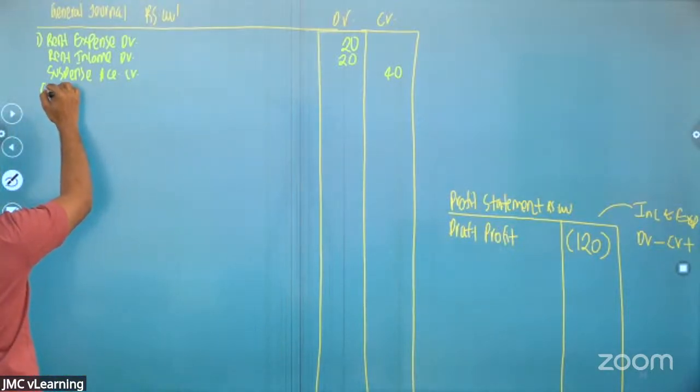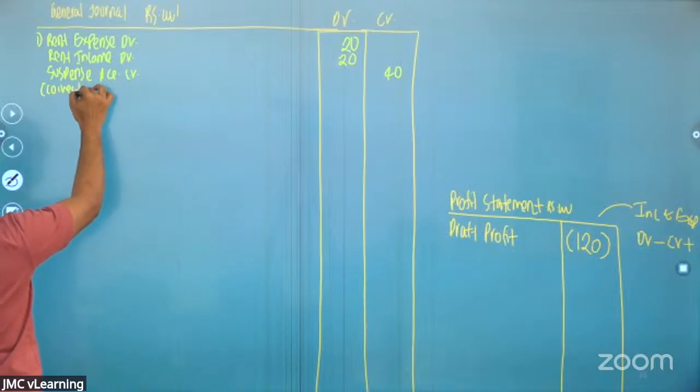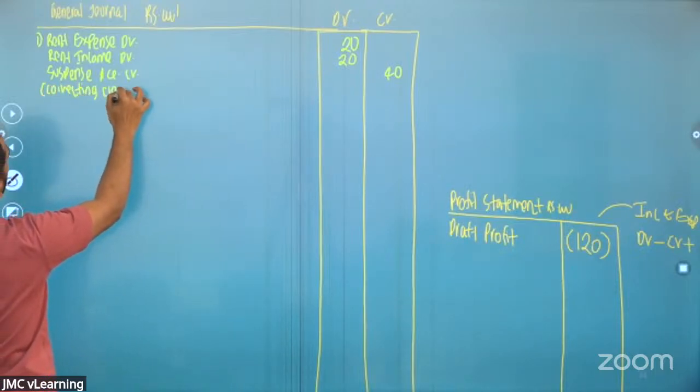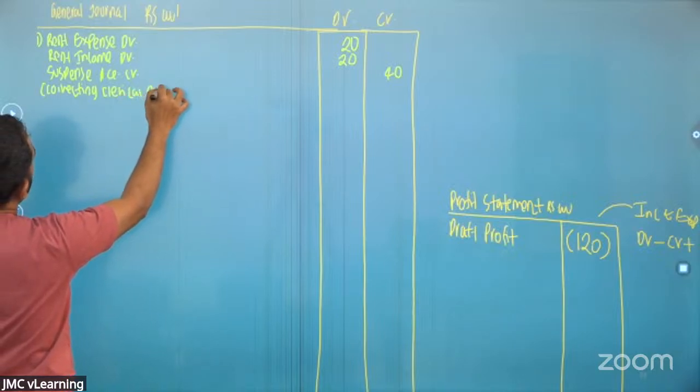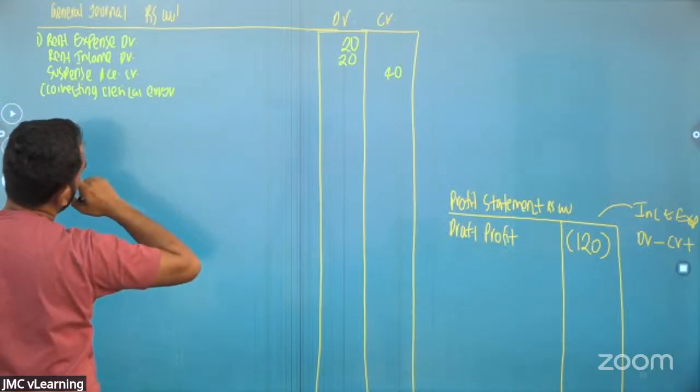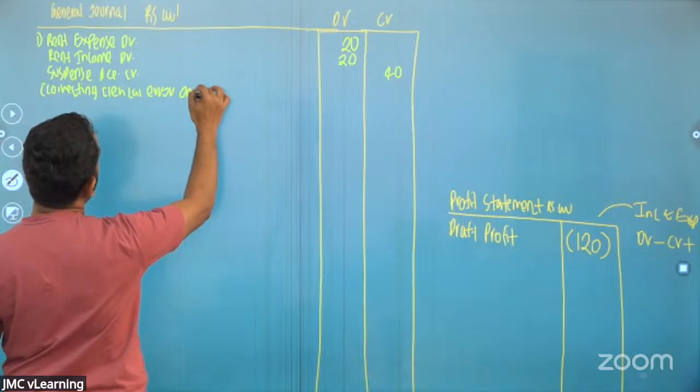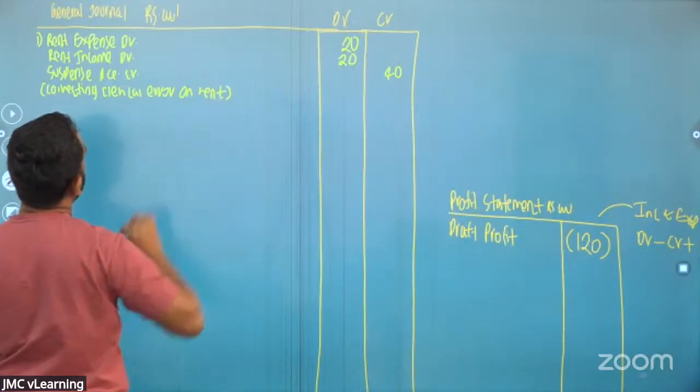So this is a clerical error. We can say correcting clerical error. Clerical error means you get messed up with the names. Clerical error on rent.